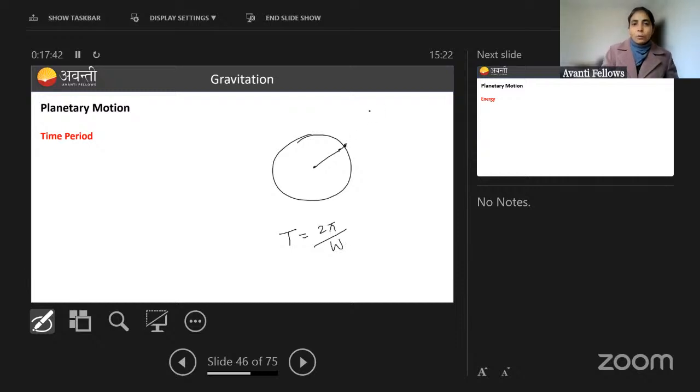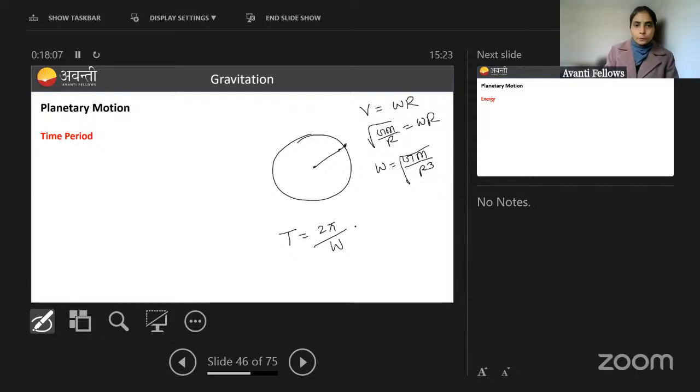And just now we have written one thing. V is equal to what? V equals omega r, we know in circular motion. We have already calculated V, that is root of G M by r. So this is equal to omega r. And from here you can calculate omega, right? So if you calculate omega, it will be G M by r cube, root under, something like that you will get, right?